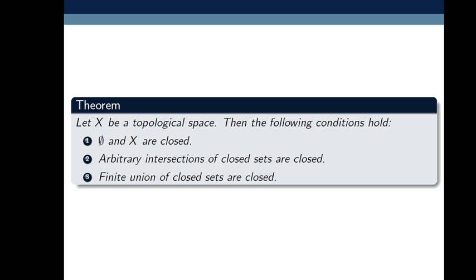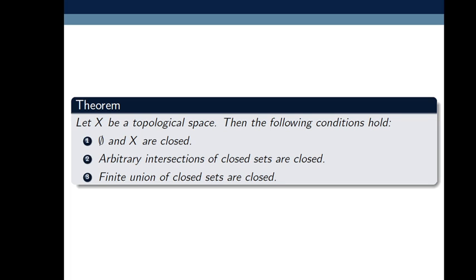Arbitrary intersection means we can take either finitely many, countably many or uncountably many sets. Whenever we talk about arbitrary intersections, it means you choose finite, countable or uncountable elements for the intersection.